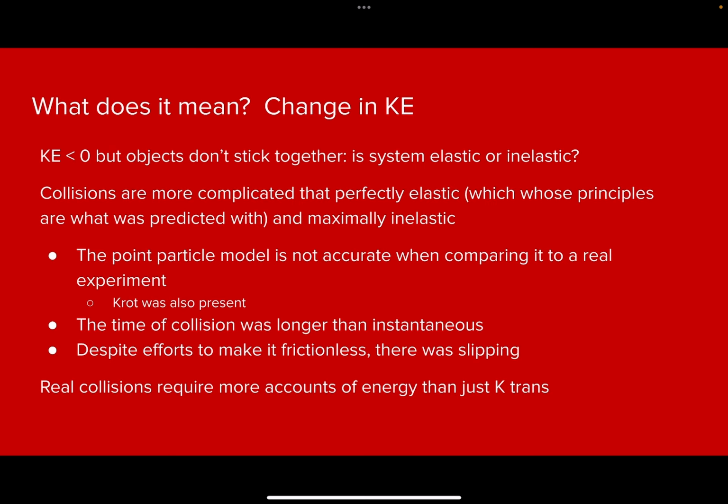Which goes into, what does it mean that it is less than 0 if this is an elastic collision? Well, real-life collisions are a little bit more complicated than just being perfectly elastic or maximally inelastic. With the two principles we learned in class, those are the two options we largely have that make it easier to solve problems, but in real life these collisions are a bit more complicated and require you to account for many more energies present in order to get an accurate prediction.